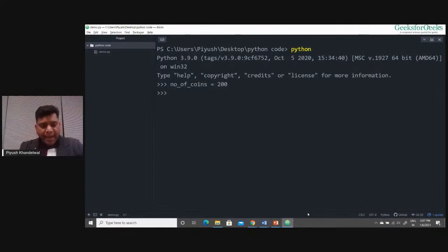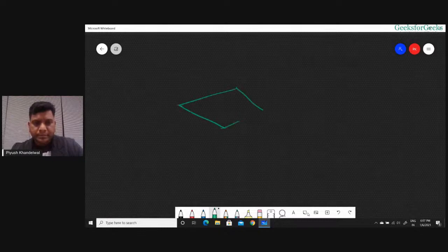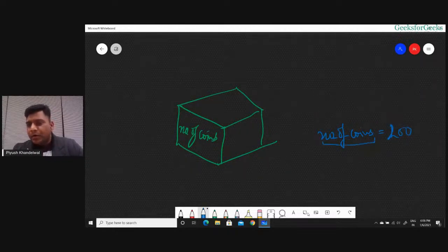You can visualize this thing as, let me show you. So you have this box with you, right? So there is a box which has a label number of coins. Now, when I write number of coins equals 200, it means, see, this is a variable, or the label on that variable, right?